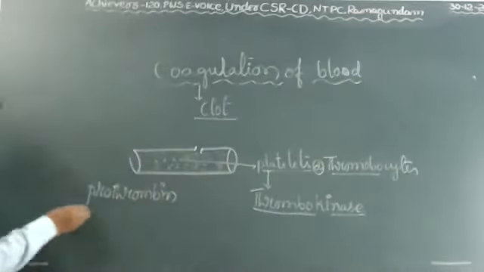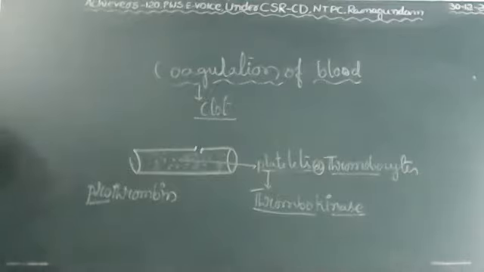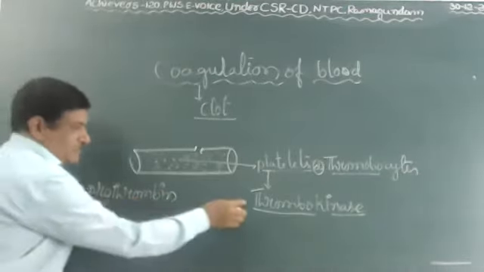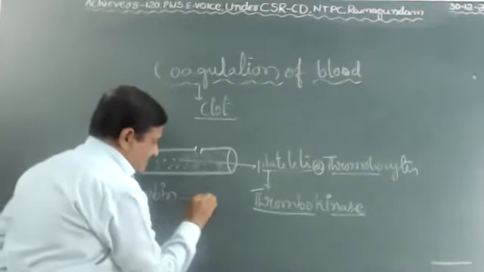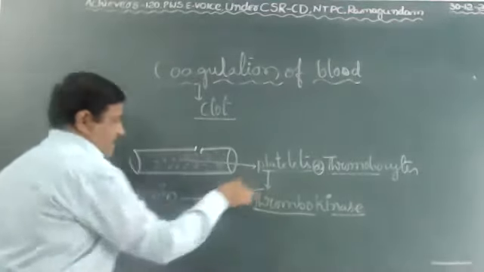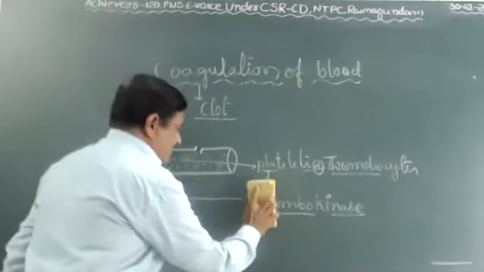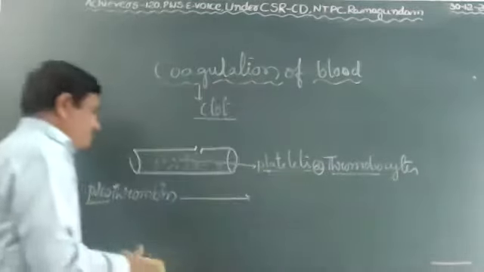Pro means inactive. Inactive form of thrombin. In the presence of thrombokinase. Who secreted thrombokinase? These platelet cells secreted the thrombokinase enzyme.